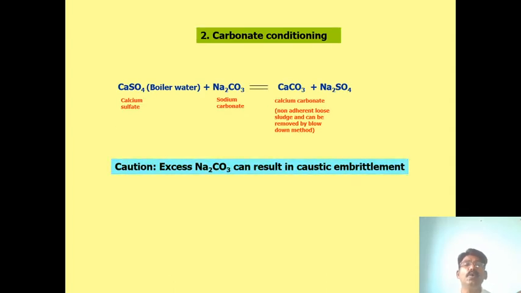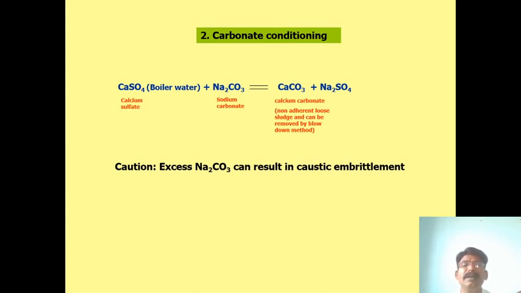And number 2, that is carbonate conditioning. Just a simple thing, that is sodium carbonate, like our washing soda. Washing soda is sodium carbonate. We have to use it when calcium sulfate solution or hard water is treated with the carbonates. So sodium sulfate is removed, it is easily soluble in water.